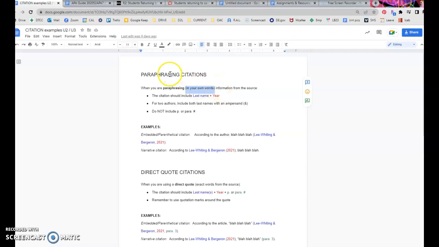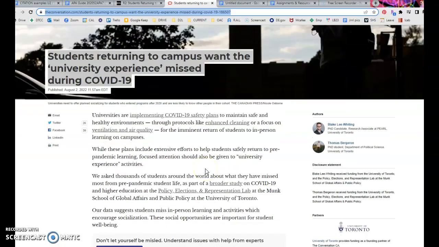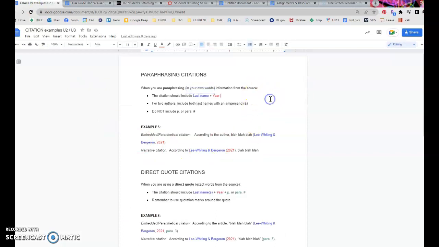So, how to do a paraphrasing citation for the Unit 2 and Unit 3 reading, R2, in English 101. This semester, that reading is Students Returning to Campus Want the University Experience by Blakely Whiting and Thomas Bergeron. So these examples show you how to do citations for that source. The citation for a paraphrase should include the last name and the year. Because we have two authors, I included this note to join those both last names with an ampersand. You do not include a page or paragraph number for paraphrasing citations.